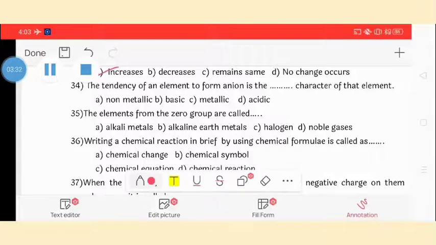The tendency of an element to form anions is the dash character of that element. So the answer is non-metallic character. The elements from the zero group are called noble gases. The elements from the zero group are called noble gases because they have zero valency.